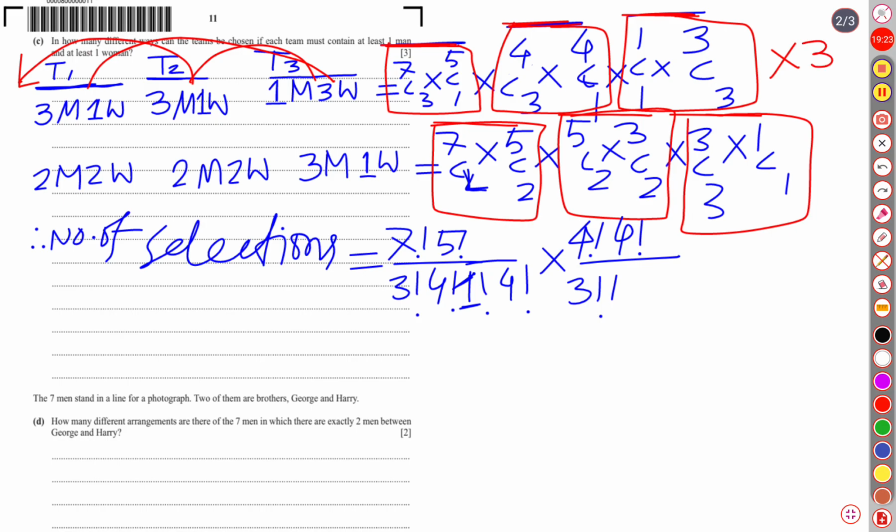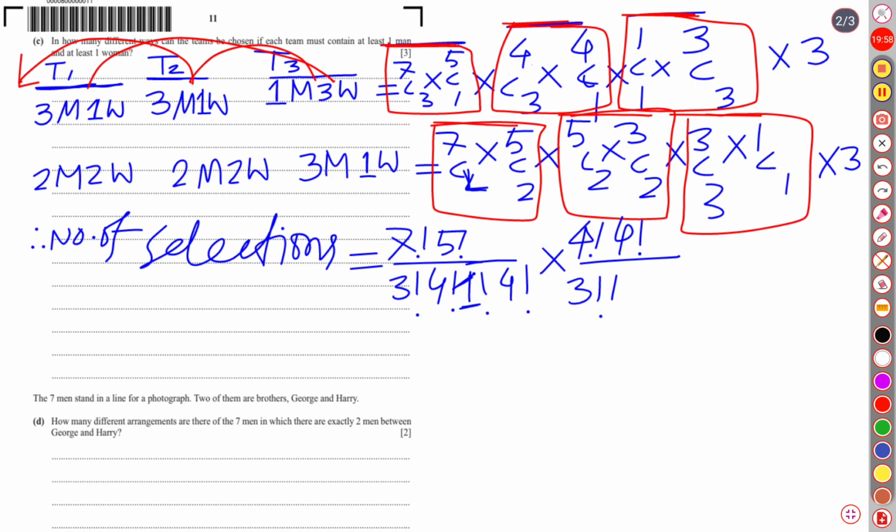So we have forgotten to multiply by 3, because they can interchange their positions. But don't get confused, this is not arrangement. First time we can choose 1 man and 3 women, and second time we can choose 3 men and 1 woman. That means in 3 different ways you can choose the teams.